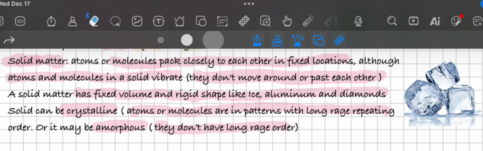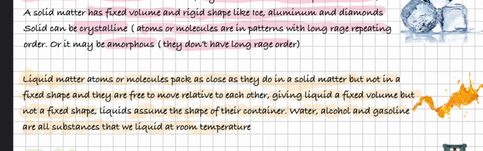Solid matter can be crystalline, meaning the atoms and molecules are in patterns with long-range repeating order. Or they can be amorphous, meaning they do not have long-range order. In a liquid, atoms and molecules are packed as closely as they are in a solid, but not in a fixed shape, and they are free to move relative to each other, giving a liquid a fixed volume but not a fixed shape. Liquids tend to assume the shape of their container, for example, a bottle of water, alcohol, and gasoline.